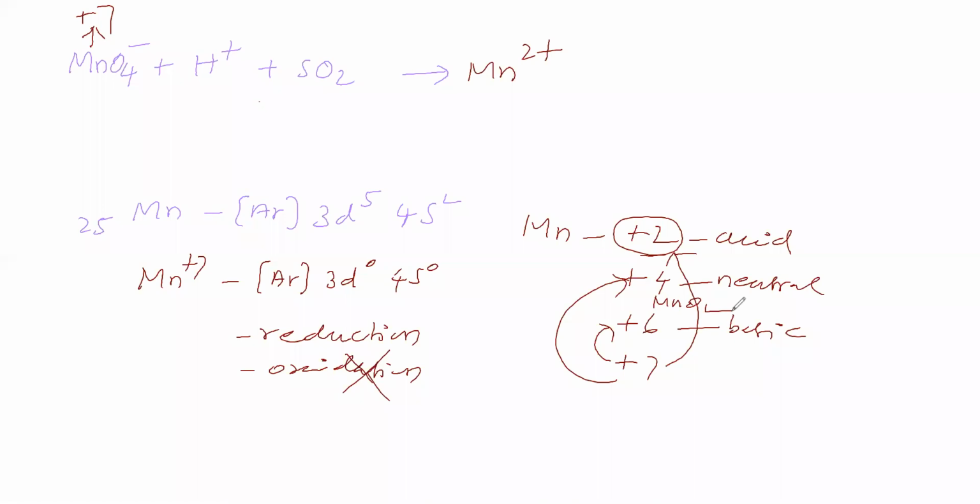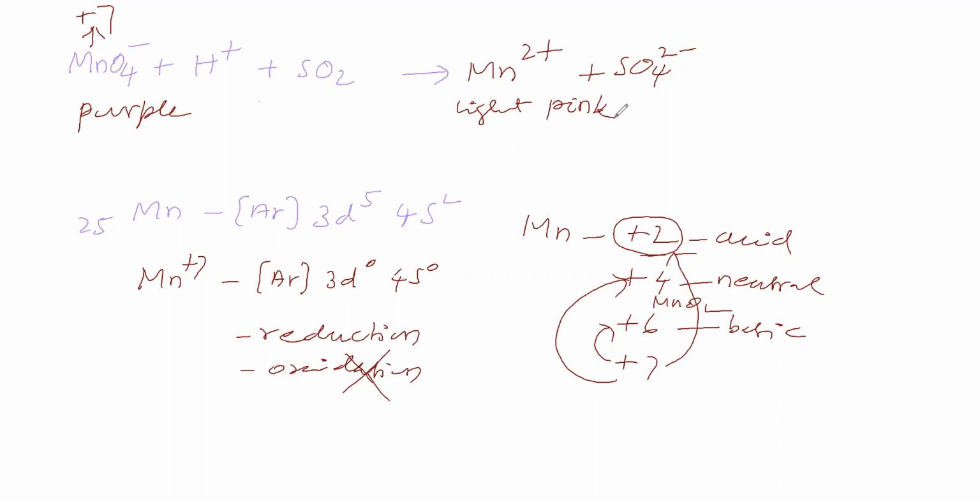So here we have taken permanganate. In permanganate, Mn has +7 oxidation number. It is undergoing reduction, the only possibility. In acidic medium, it is converting into +2 because it is stable. So permanganate undergoes reduction to give Mn2+, and sulfur dioxide undergoes oxidation, therefore converting into sulfate. Permanganate is purple in color. Mn2+ is light pink.